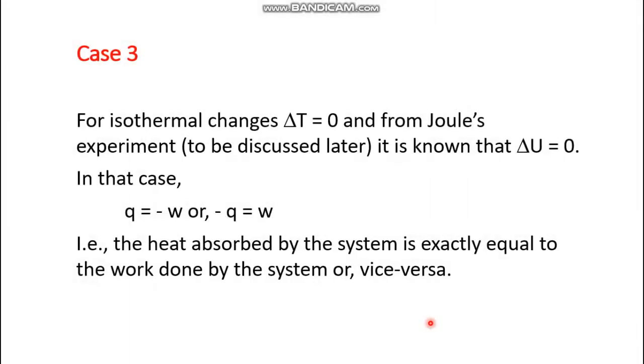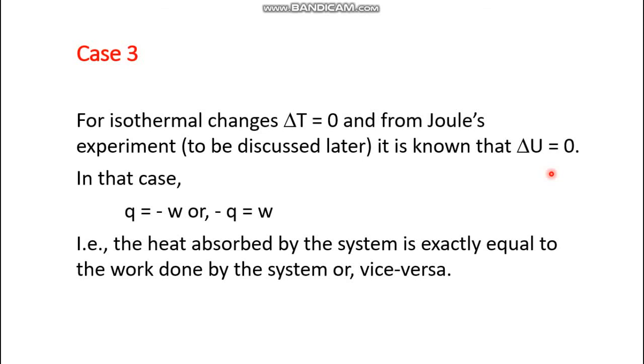Now move on to isothermal change. In case of isothermal change, the temperature remains constant. That means T2 minus T1 is equal to 0, that means delta T equals 0. And from Joule's experiment, which would be discussed in the next lectures, just take the conclusion from Joule's experiment, that if the temperature is constant, in that case the internal energy change is 0.